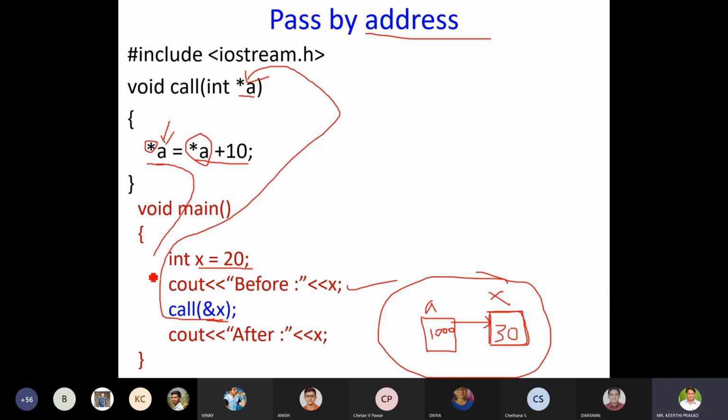After that, there are no more statements, so control will come back. Now it will try to display the value of x. Now the value of x has been changed. It is now 30. Earlier it was 20. Before calling the function, the value of x was 20. Now after calling the function, it has been changed. It is 30 now.